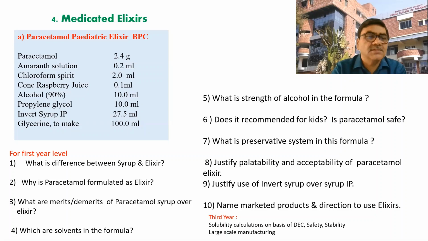Find out what the merits and demerits of paracetamol syrup over elixir are. Just now we discussed, so we have to find that out. If we see this issue, the dose is the same, that is 2.4 gram per 100 ml. Both are monophasic systems. Availability and absorption may be almost the same. Only whether the safety is the same or not.